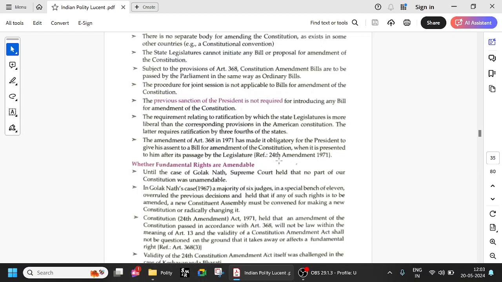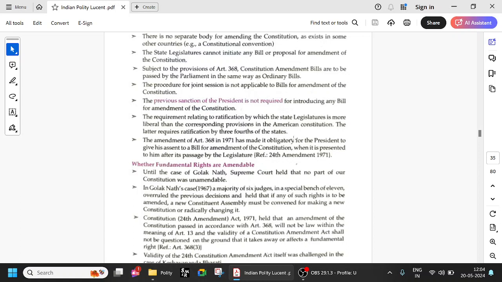So if you look at the basic structure concept, first we have the Minerva Mills, and then we have the Golaknath case. In the Minerva Mills, the Supreme Court said the Parliament has power to amend everything. In the Golaknath case, the Supreme Court said that the Parliament does not have the power to amend the fundamental rights. Okay, that is where the issue started, right?